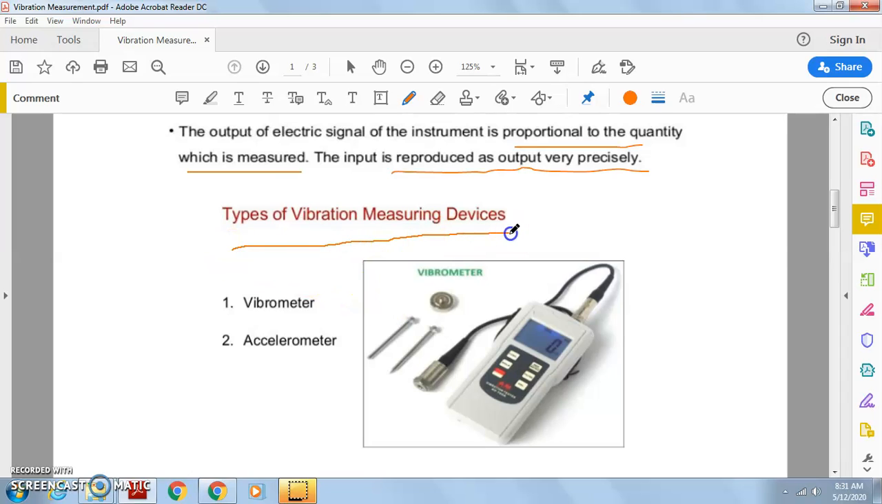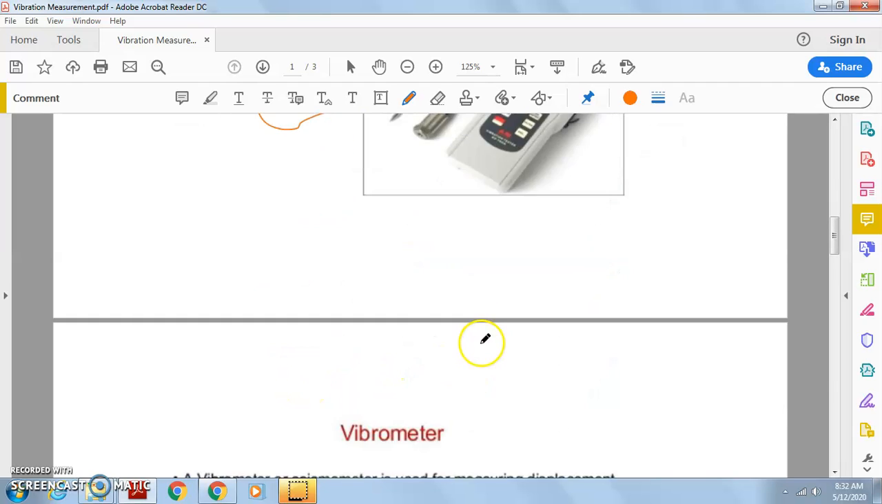So, types of vibration measurement devices: one is the vibrometer and one is the accelerometer. The vibrometer basically measures the displacement of the vibrating body, and the accelerometer measures the acceleration of the vibrating body. The vibrometer basically uses low frequency data, so it is also called a low frequency transducer, whereas the accelerometer uses the high frequency module. That is why it's called a high frequency transducer. One by one we'll go through.